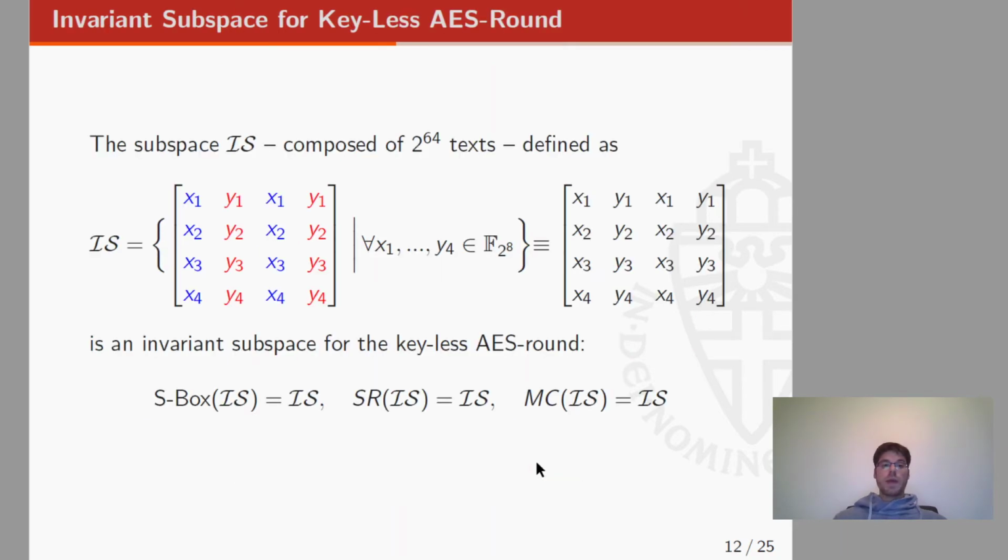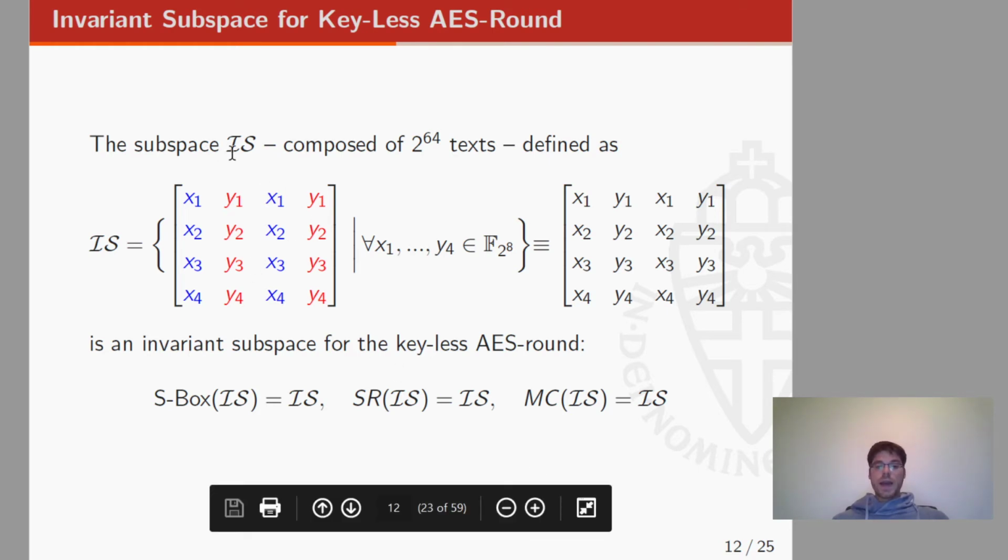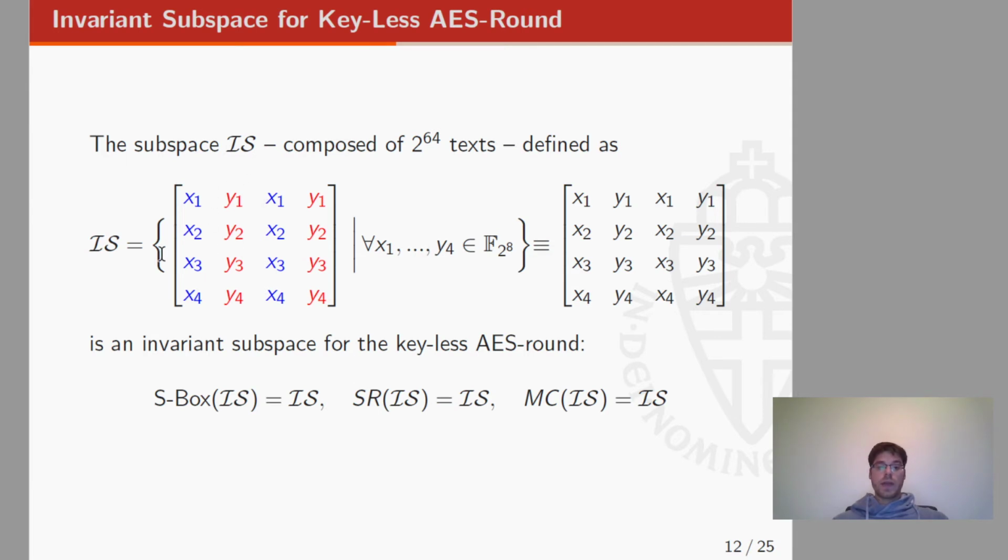So what about an invariant subspace for AES? Well, let's start with a keyless AES round. In this case, we can identify this subspace IS, which is defined as follows. So the invariant subspace is composed of 2^64 texts, where basically the first column is equal to the third column, and where the second column is equal to the fourth column.